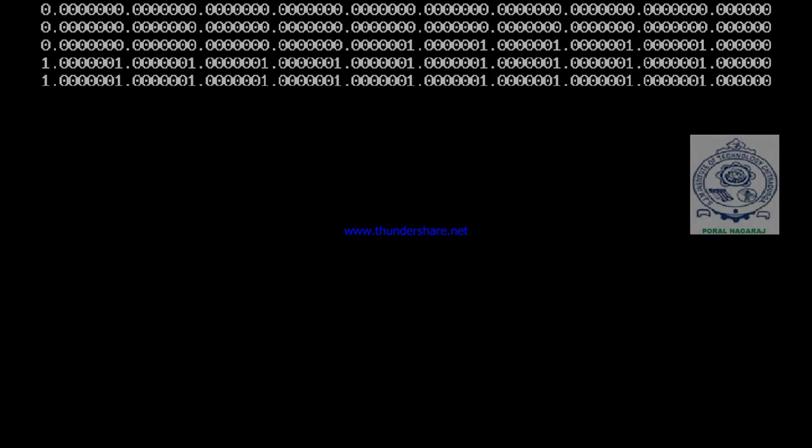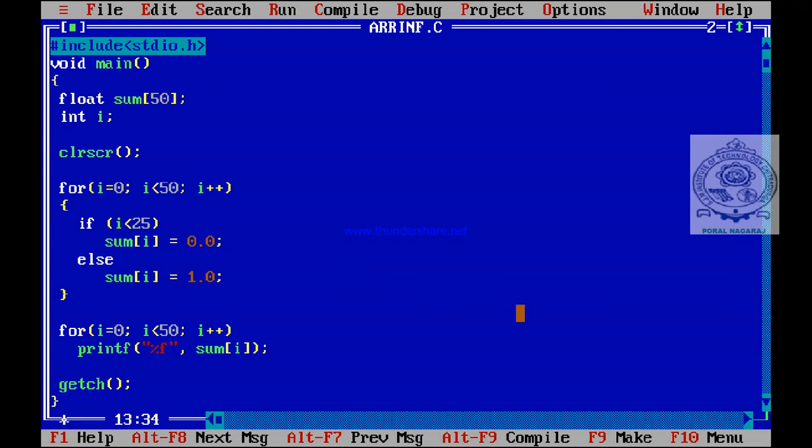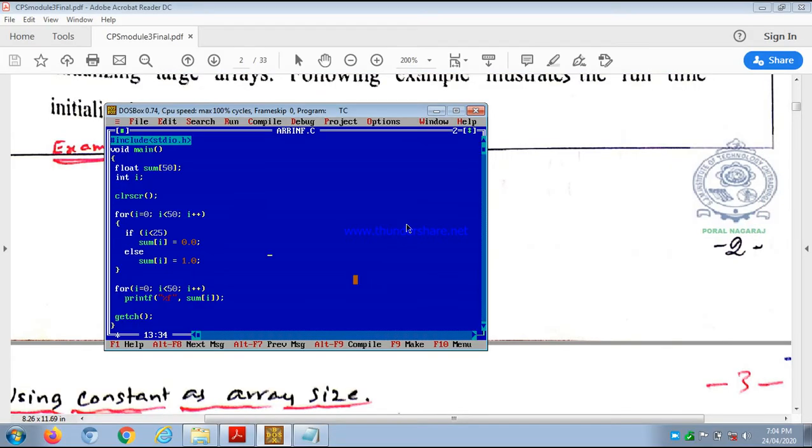So you can observe here, the first 25 elements are stored as 0.0000, and the remaining 25 elements are stored as 1.0000. So this is what runtime initialization means. During execution of the program we have initialized these values, that's why it is called runtime initialization. So this is how we have two types of one-dimensional array initializations, called compile time initialization and runtime initialization.